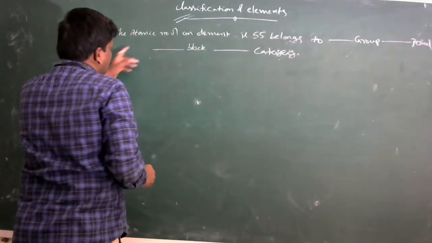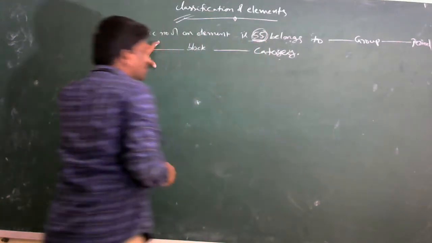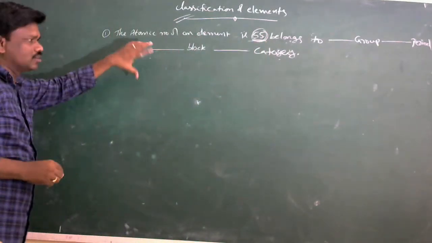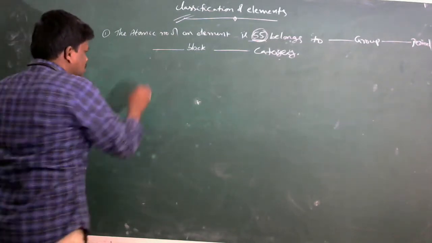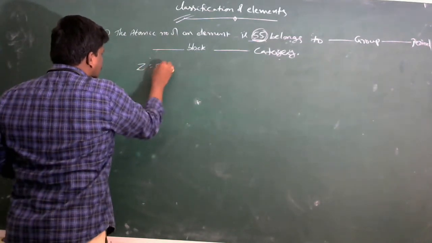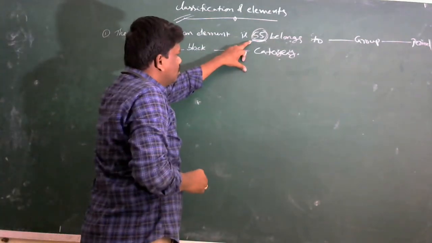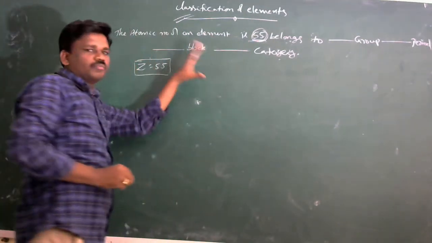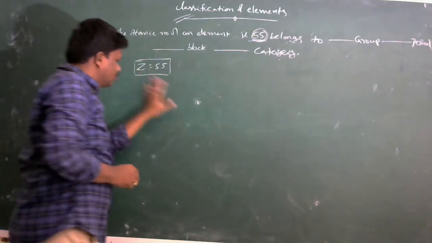First, given atomic number of an element 55, atomic number 55 belongs to which group, period, block and category. First of all, Z is equal to 55. Very important: for a given atomic number, how to calculate the group number, period number, category and block.